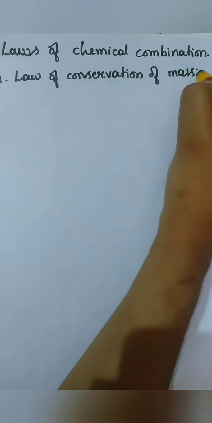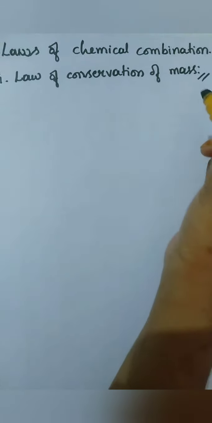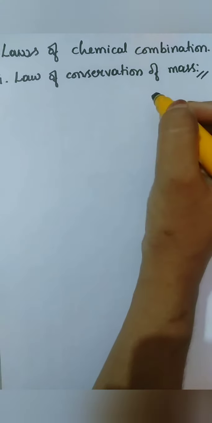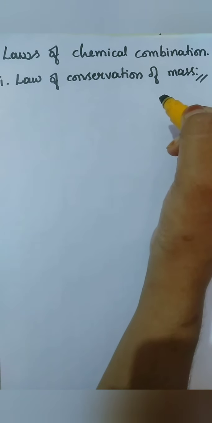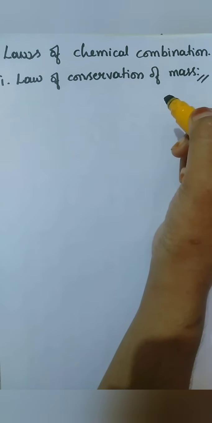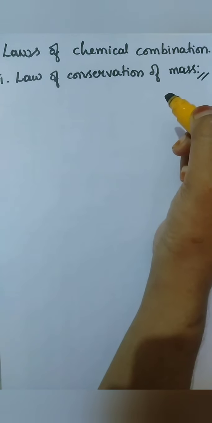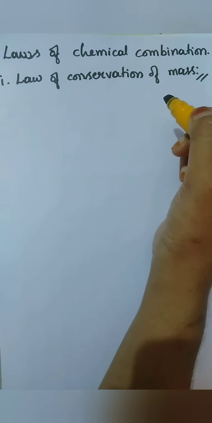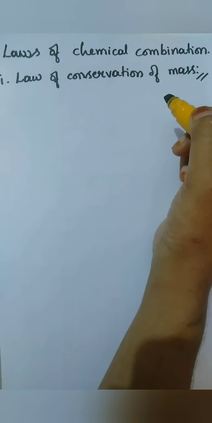We read this from our childhood: law of conservation of energy, law of conservation of mass, and so on. Law of conservation is something which can neither be created nor be destroyed. So we relate that simple sentence, neither be created nor be destroyed, to the respective word.